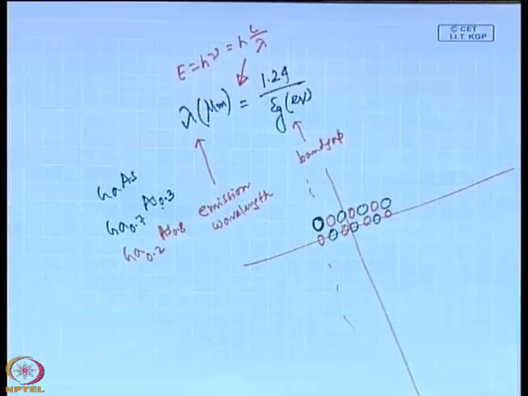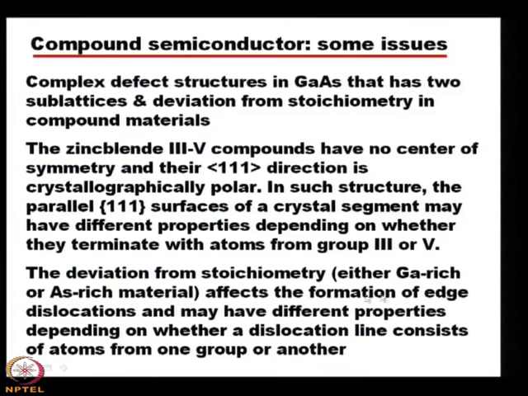So, the deviation from stoichiometry, it can be either gallium rich or arsenic rich material, it affects the formation of edge dislocations and may have different properties depending on whether a dislocation line consists of atoms from one group or another.